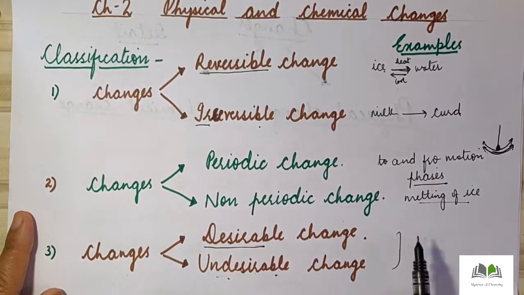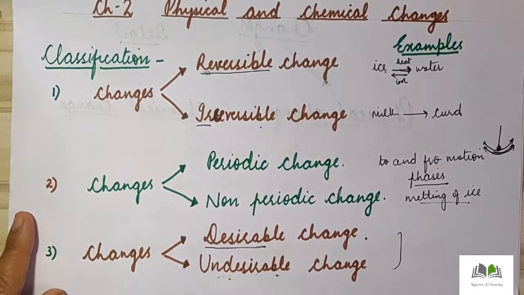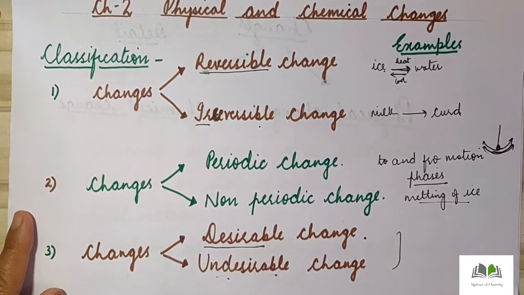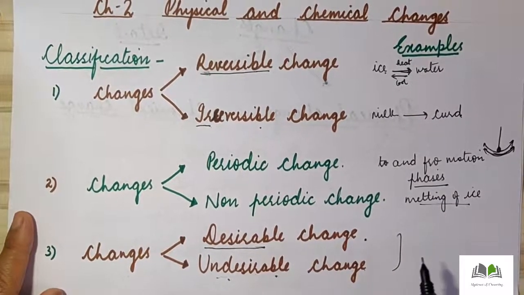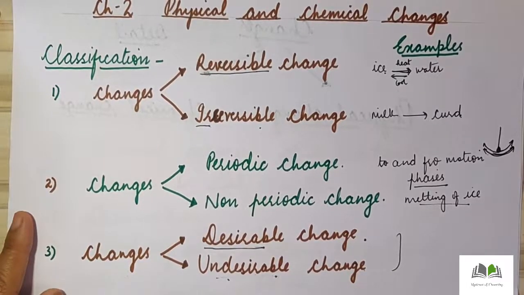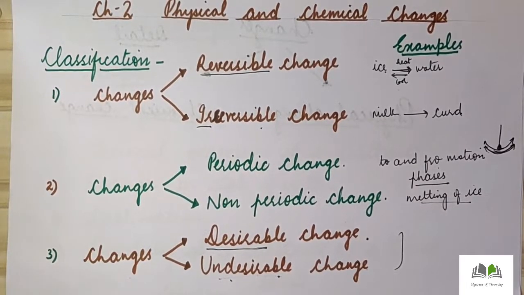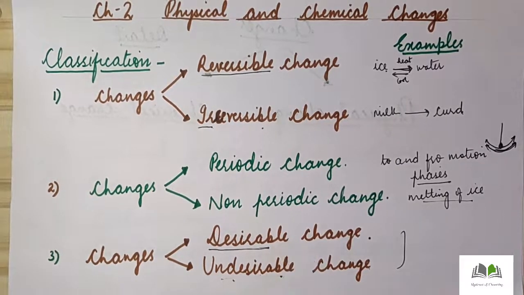But if they write decomposition of dead and decaying matter, and they do not mention the term in open, then you will write it is a type of desirable change, because for example after the death of animals, they have to undergo decomposition. Then only will the nutrients be circulated in the atmosphere. The nutrients will go in the earth or they can be circulated again and again. So decomposition of dead and decaying matter is a type of desirable change when it is not in open.